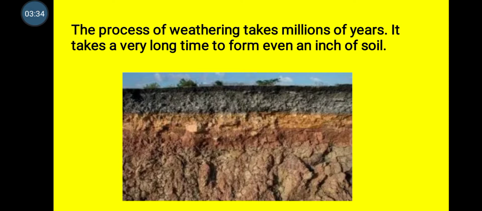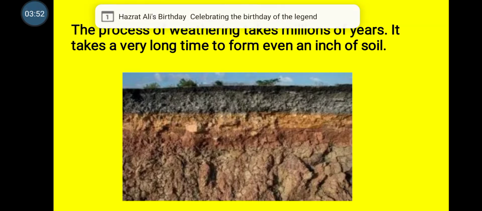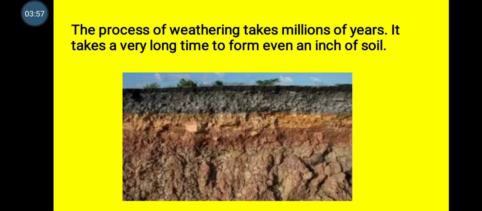So, to sum it up, weathering is nothing but the breaking of rocks into smaller pieces, and this entire process of weathering takes thousands or millions of years as the rocks go through sunlight, wind, snow, rainfall, or river water. They get broken down into pieces. These pieces eventually break down into smaller particles and form soil.